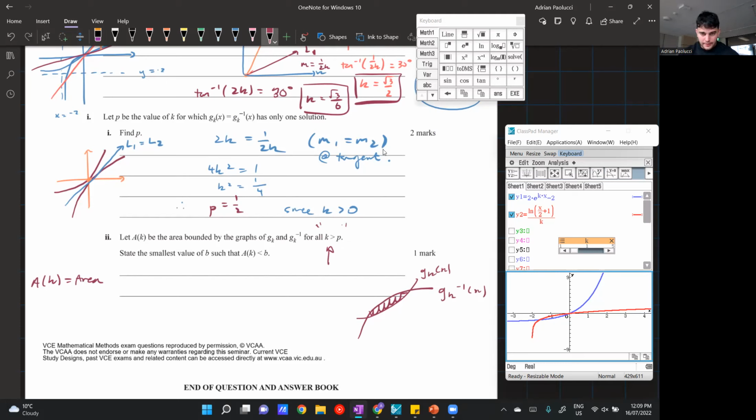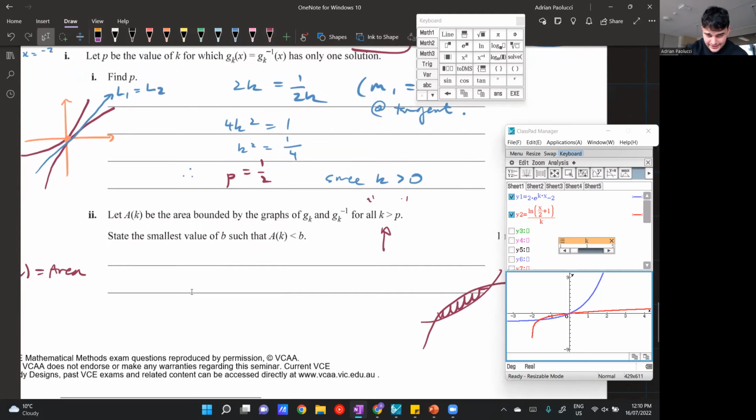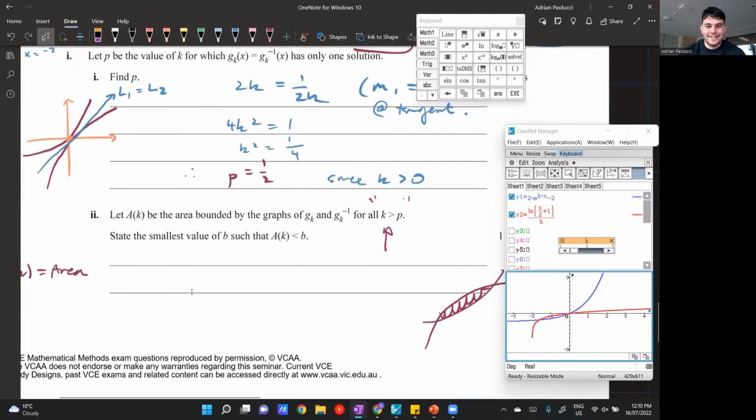Cool. Okay. So state the smallest value of B such that A of K is less than B. That's a really weird way of saying it. If I read this for the first time, I would have no clue. You can see that's a really common trend with this exam question. Ridiculously hard, but also the notation and the way that they word the question is tricky on purpose. It's meant to trip up students. But let's just dissect it and see what the question's actually saying.